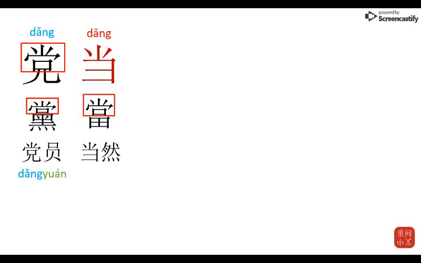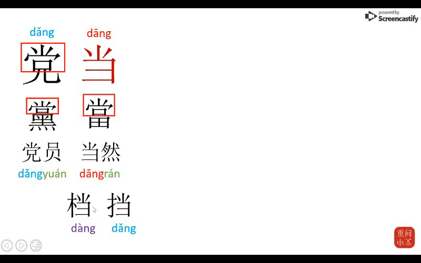This is the tang from, let's say, Tangran. Okay, of course. And this, as I said, also gives its pronunciation to other words as well, such as dang. Okay, like some kind of files or shelves. Okay, and dang, which means to block, okay, or obstruct. And you can see their character elements over here on the right.